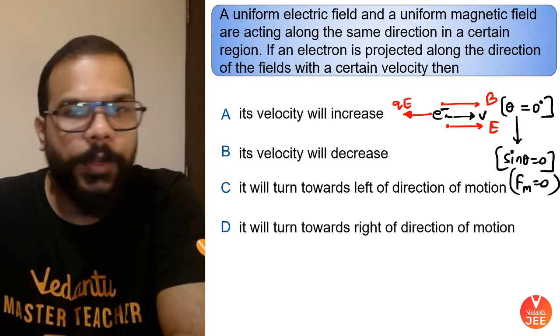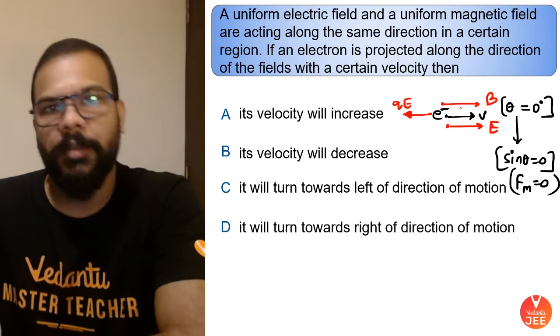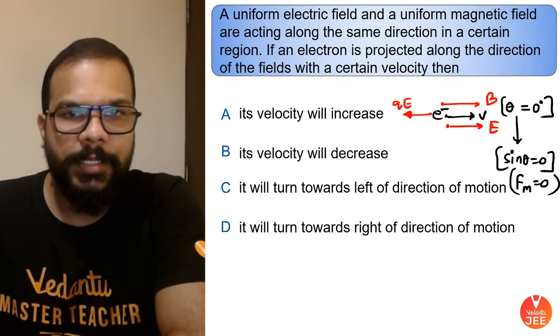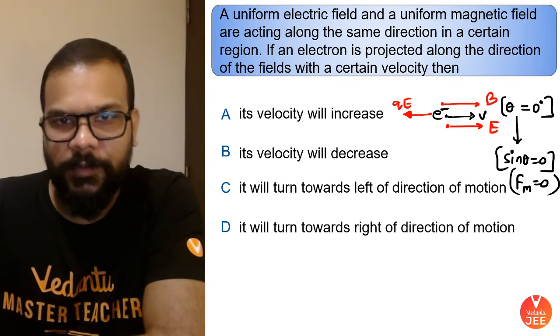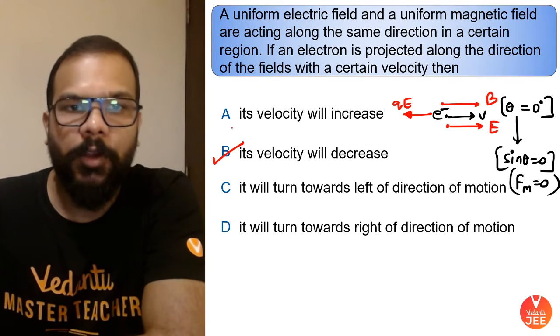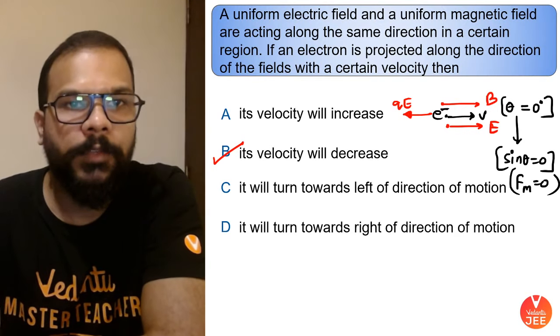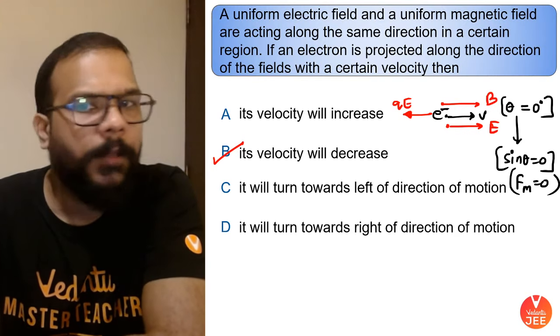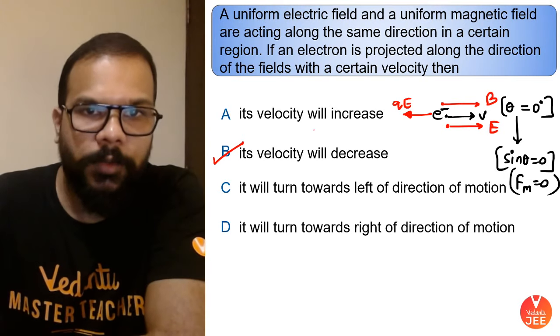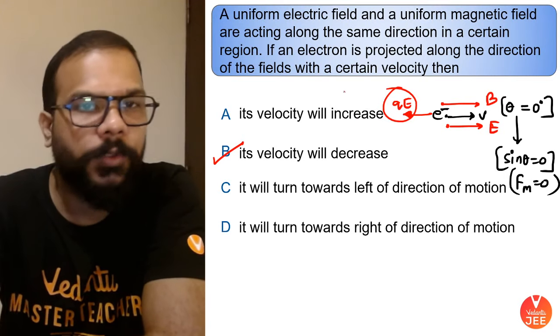So definitely it is going to retard, and the electrical force will not change its direction because it is acting along the direction of its velocity. So only the velocity of the particle will reduce because of deceleration caused by the electrical force. Magnetic force is any which way 0. The only force acting is electrical force.